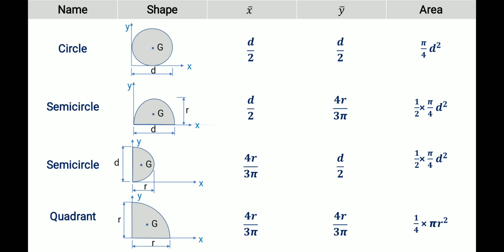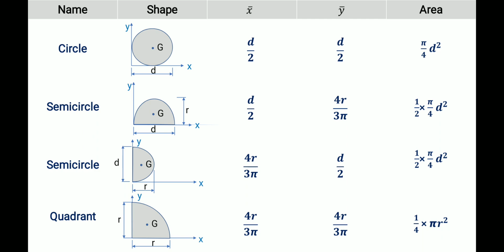Then this type of semicircle, this is also a semicircle, but in vertical orientation. So here the x bar will be 4r by 3 pi, and the y bar value becomes d by 2, the radius. Then the area is the same.